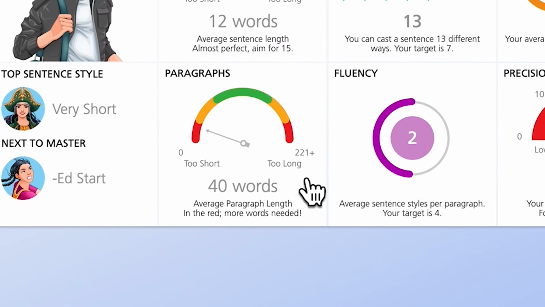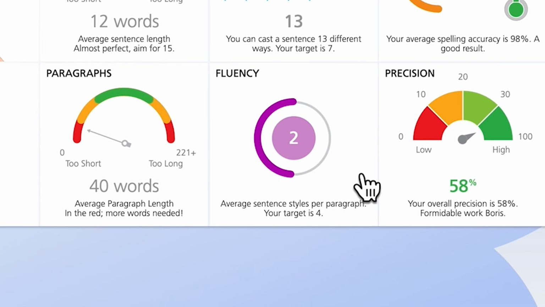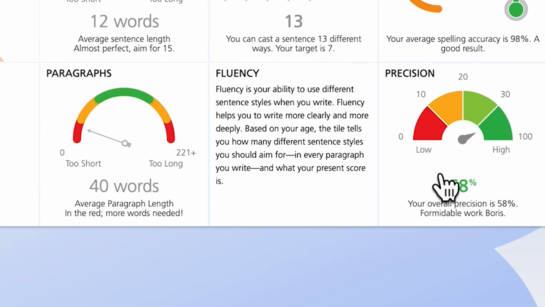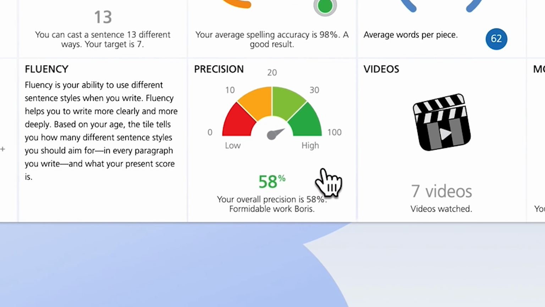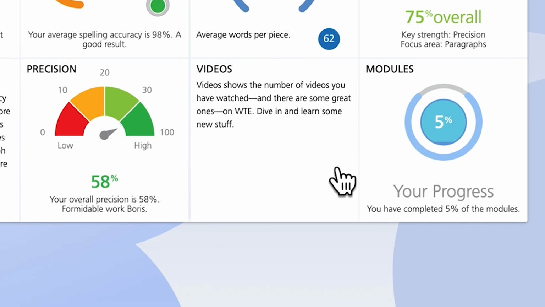Paragraphs is your average paragraph length, including where you should be aiming. Your average number of sentence styles per paragraph, that's fluency. Precision is how precise you are when you go to write, in your use of specifics. And you can see the videos you have watched and how many modules you have completed.